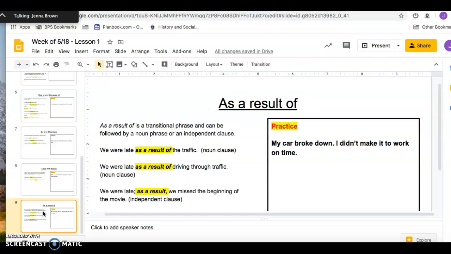And then finally, as a result is a transitional phrase and can be followed by a noun phrase or an independent clause. Don't worry too much about that. We were late as a result of the traffic. We were late as a result of driving through traffic. We were late, semicolon. As a result, we missed the beginning of a movie. So I want you to combine these two sentences using as a result or as a result of. Please make sure you pay attention to the grammar and what makes the most sense.